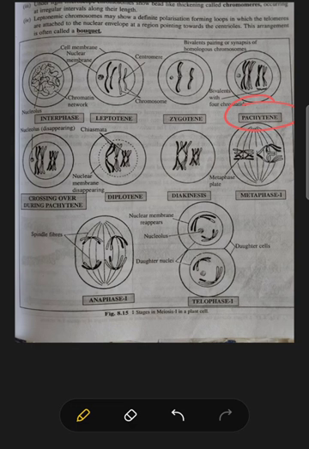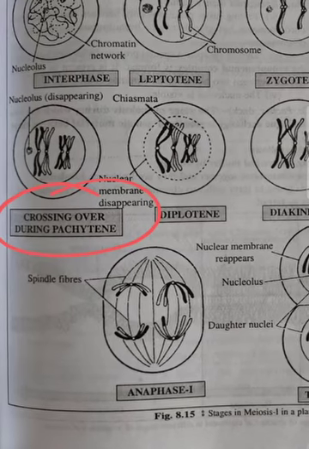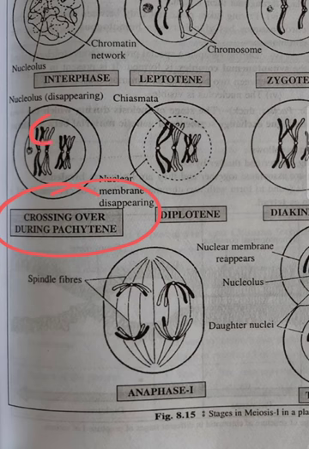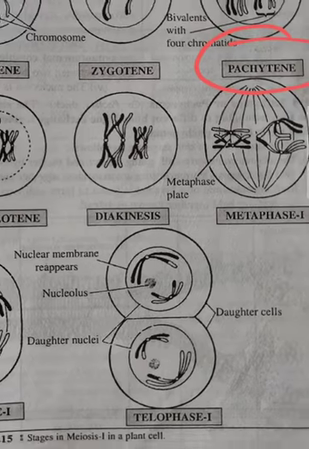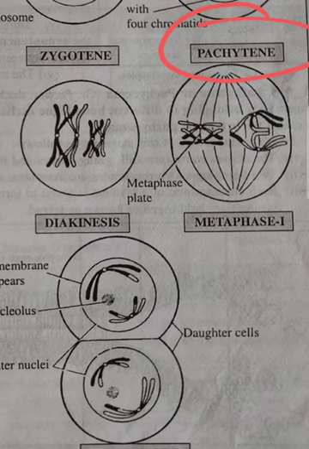As you can see, genetic material has been exchanged here after pachytene. Since they are touching each other at these points, crossing over has already taken place. Here you can see that crossing over has already taken place.